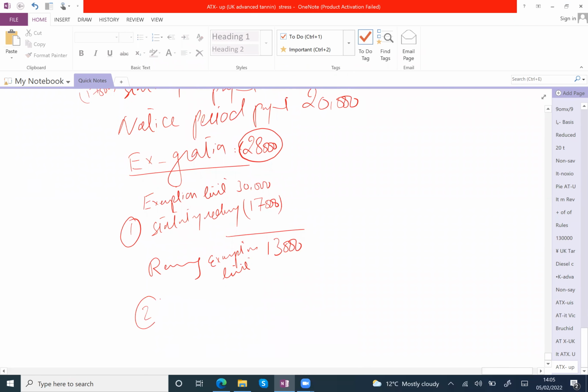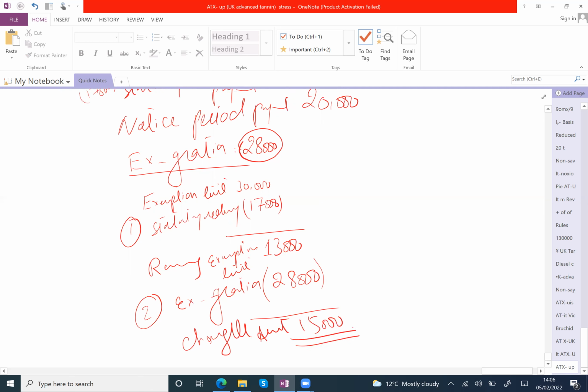Now, secondly, ex gratia, meaning partially exempt payment, will use the limit. Out of 28,000, 13,000 will be exempt. So what is the chargeable amount? 15,000. It means out of 28,000, only 15 will be chargeable.